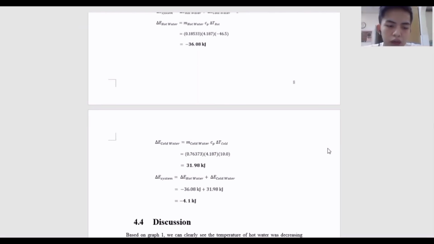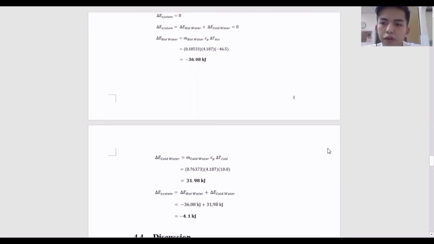Now, I will explain the result obtained from the calculation. The change of the temperature is related to the first law of thermodynamics, which states that energy can neither be created nor destroyed, but can only transfer from one form to another.